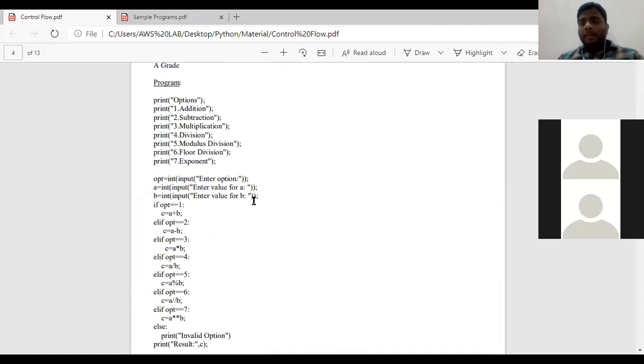Clear with my aim? User ఏం చేయాలి అంటే you need to write a program by using if, elif, else statements. If use చేయాలి, elif use చేయాలి, else కూడా use చేయాలి. By using these three statements, you need to perform all the arithmetic operators. Now we shall see how we can perform that particular program.